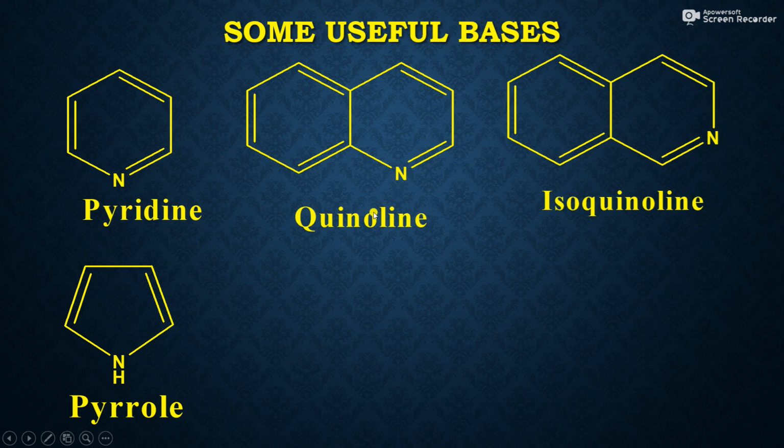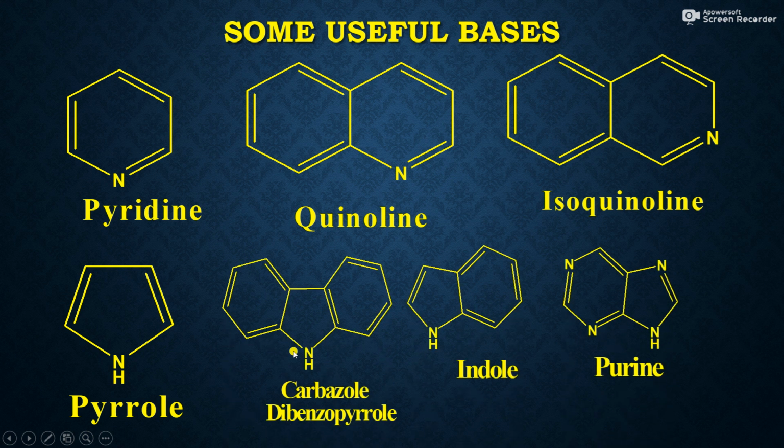Nitrogen atom in quinoline is present at the first position, while in isoquinoline it is present at the second position. And the next base is a 5-membered ring having a nitrogen atom. This is known as pyrrole. Friends, this is a tricyclic compound, and this NH is there.